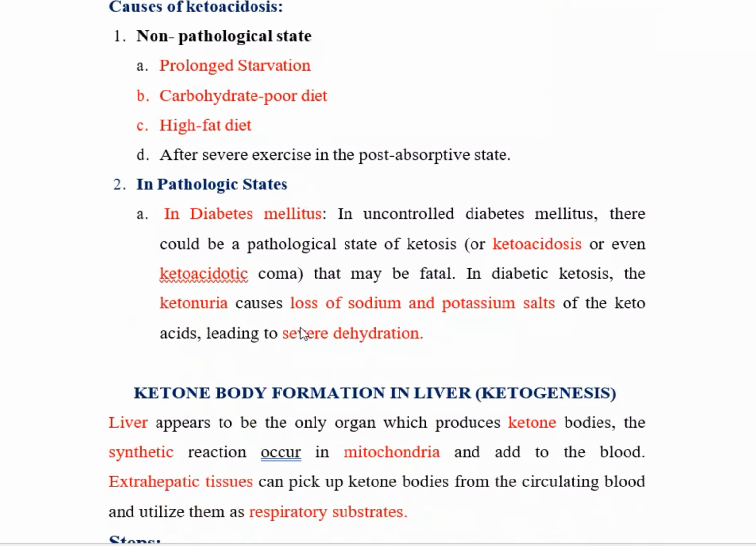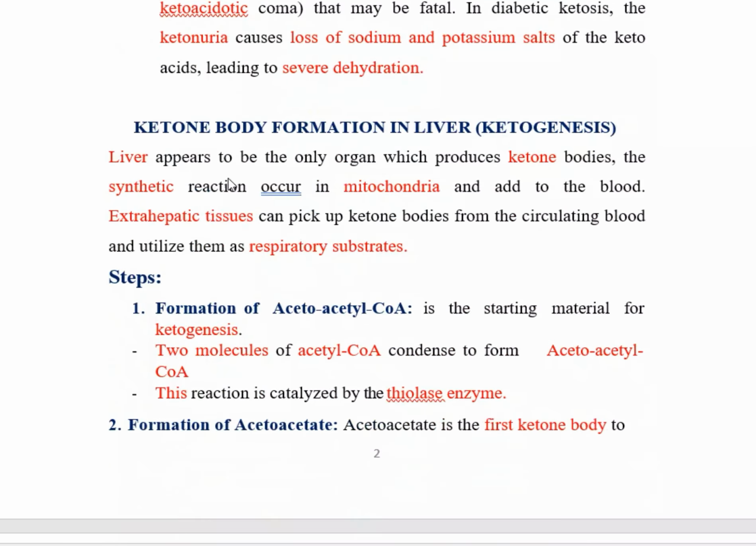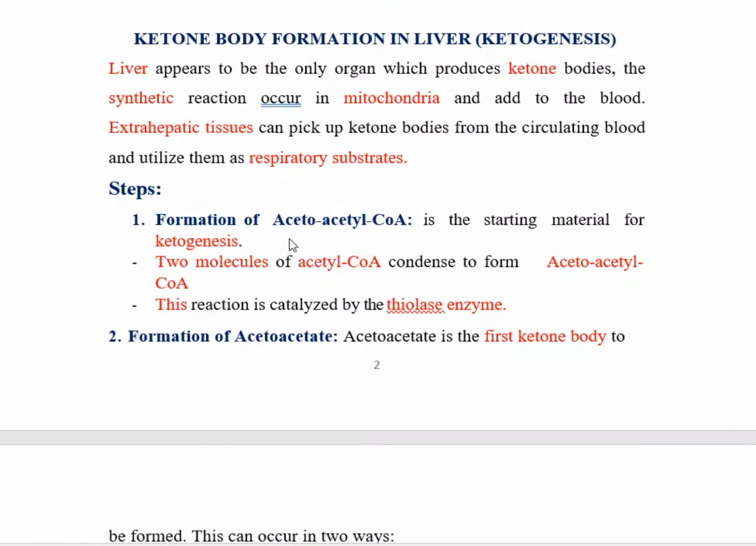Now we want to see how ketone bodies are formed. The liver appears to be the only organ which produces ketone bodies. The synthetic reactions occur in the mitochondria, and the bodies are added to the blood. Extrahepatic tissues can pick up ketone bodies from the circulating blood and utilize them as respiratory substrates. The steps are: first, formation of acetoacetyl CoA, then formation of acetoacetate; third, formation of acetone; and fourth, formation of beta-hydroxybutyrate. We will discuss how they are formed.